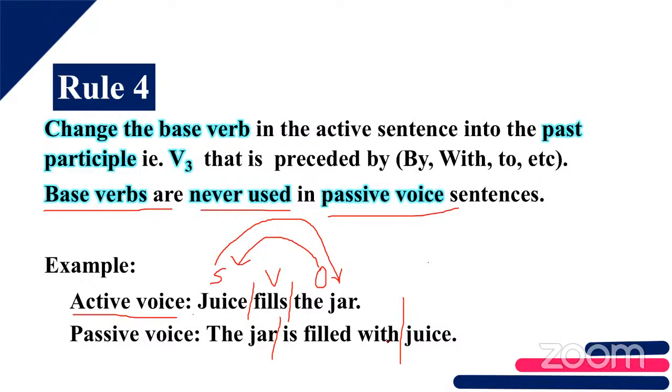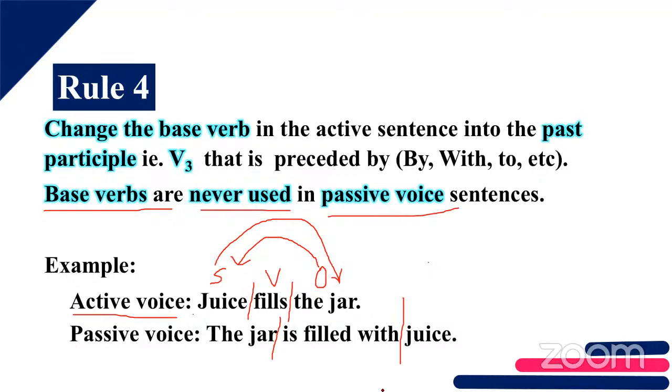Next, coming to the fourth rule, change of the base verb. The base verb here is fills. As it is singular, we have used fills. How can you change that? Base form of the verb to past participle form. Fills is changed to filled, past participle form.